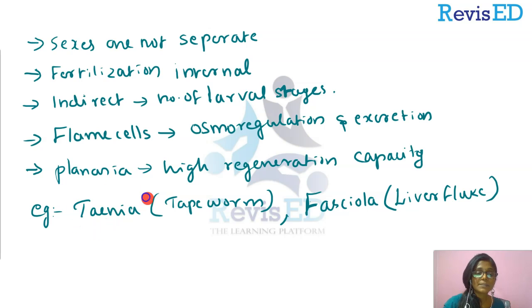Now, the examples include Taenia, which is commonly called tapeworm, and Fasciola, which is commonly known as liver fluke. So, that's about the phylum Platyhelminthes.